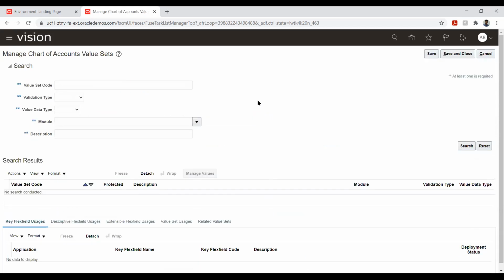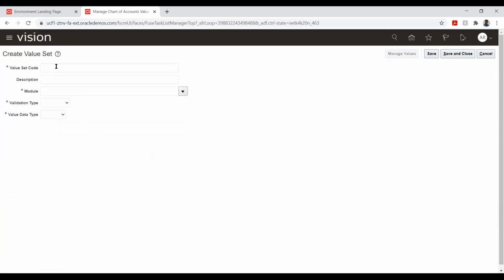Value set is nothing but a set of security that is being provided by Oracle. So what kind of security will we get here? Let's say I have a field called account. In this particular field, if I want to enter 1, 2, 3 today and 3, 4, 5 tomorrow, I can enter it if it is a free field like this. Here, I can enter anything. System is not going to restrict me.